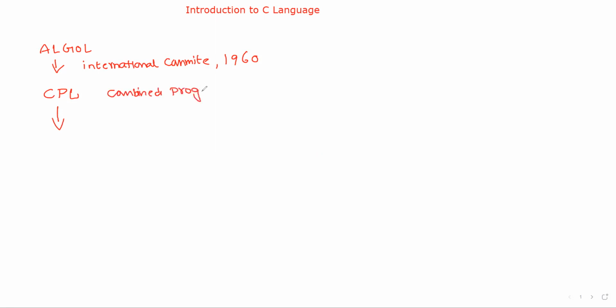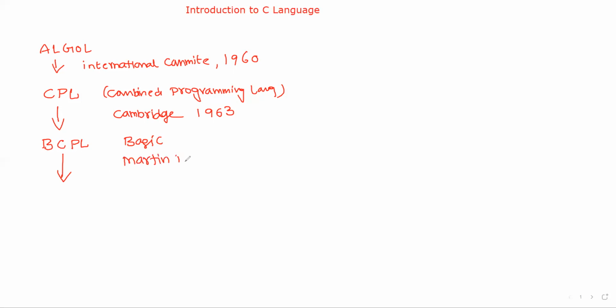Combined programming language, and this combined programming language is developed by Cambridge University, London, in the year 1963. Now, by doing some modifications to the CPL, they invented BCPL. Here B in the sense basic combined programming language. This basic combined programming language is developed by Martin Richards in the year 1967.